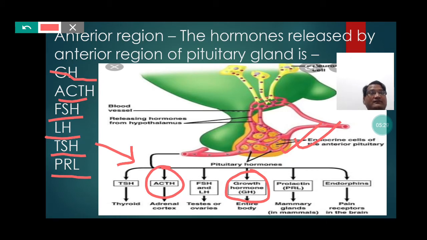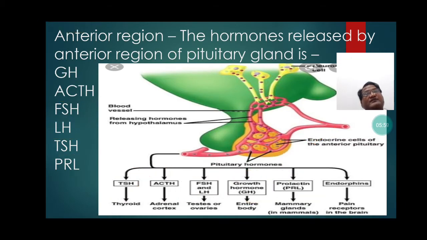The next are FSH and LH, where FSH represents follicle stimulating hormone and LH represents luteinizing hormone. Apart from that, you can also find TSH, which represents thyroid stimulating hormone, and PRL, that is the prolactin hormone. So these are the hormones which are secreted from the anterior region.